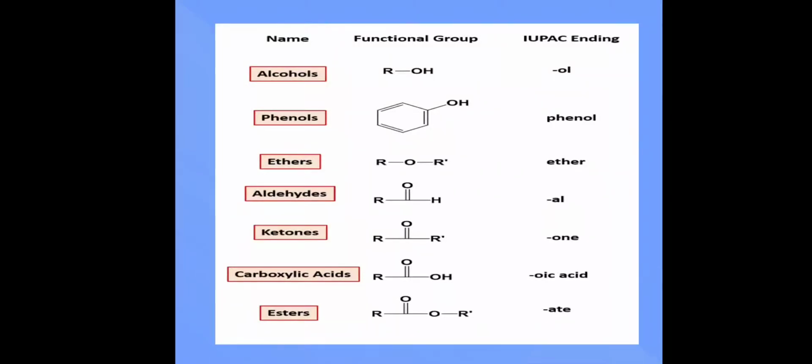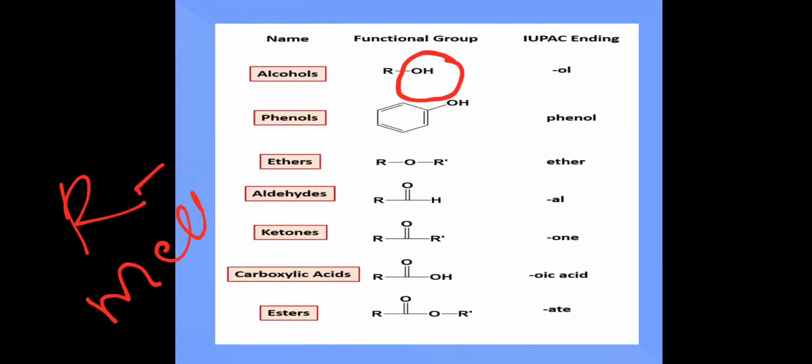And the last part that we need to see here is the functional groups. What are the functional groups that we have? We have the following functional groups, that is alcohols. Alcohols are written with the hydroxyl group, an OH group, attached to an alkyl group. Here, please note children, R denotes an alkyl group.